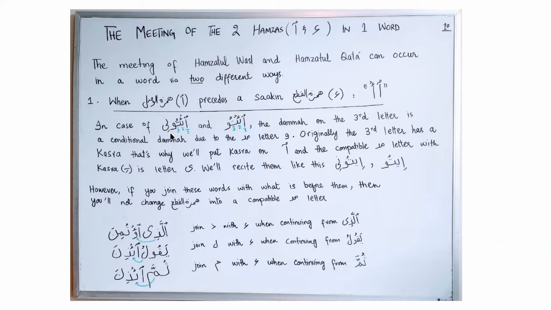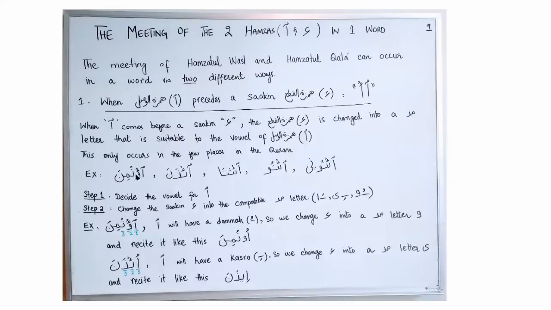Originally, if you see the origin of these words, the letter ta has a kasra. Because of letter waw, for the ease of recitation, letter ta has a conditional dhamma. So because the origin of the word has a kasra here, we will put kasra under Hamzatul Wasl. The mad letter which is compatible with kasra is ya mad. So we will recite it like this: Ituni, Itu. Because in these two cases the dhamma here is not original, it is conditional, when we start with Hamzatul Wasl, we will put kasra under it and recite it like this: Ituni, Itu.